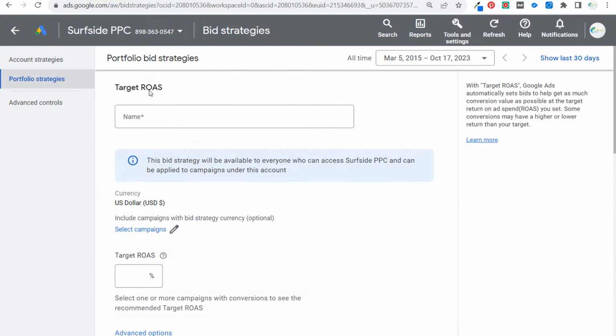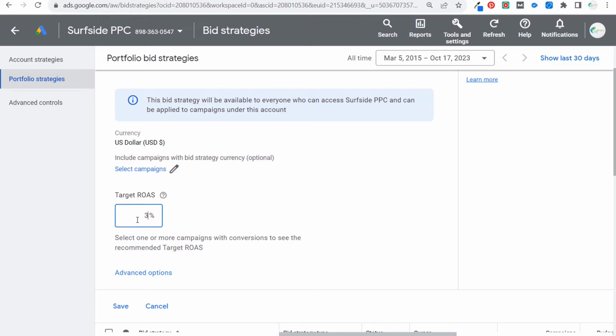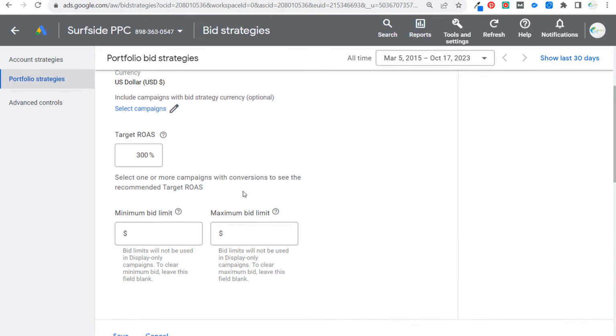If we come over here to target return on ad spend, you can say I need a 300% target return on ad spend, and under here my maximum bid limit will just say $2.50 again. Gives you a little bit more cost control, and rather than saying I need to use maximum CPC bids, you're basically telling Google Ads, I want you to achieve this using this bid limit based on all of my targeting settings. So that is going to be strategy number 4.